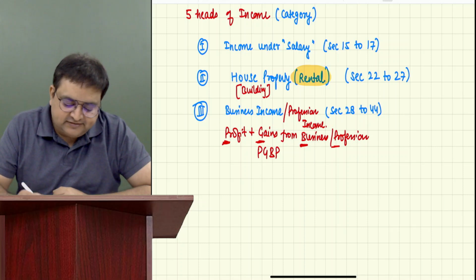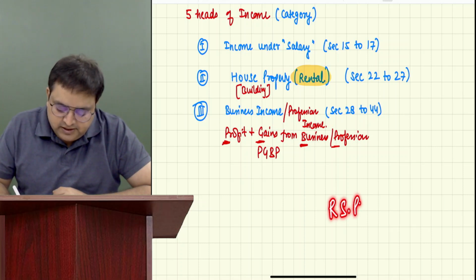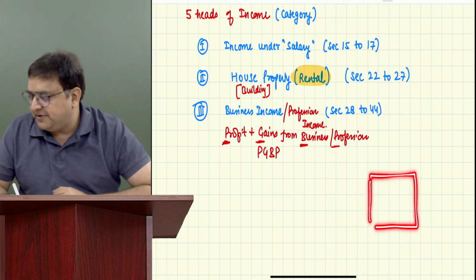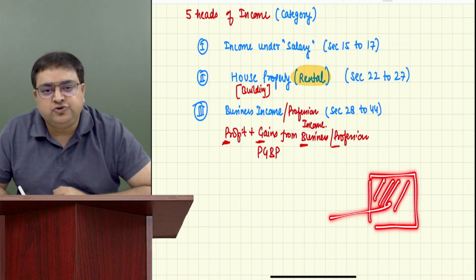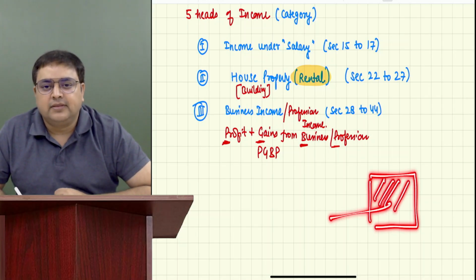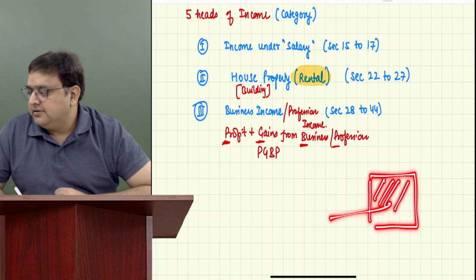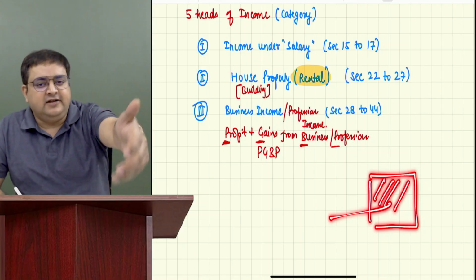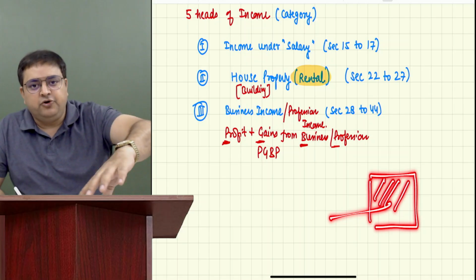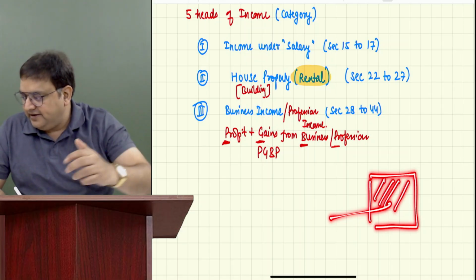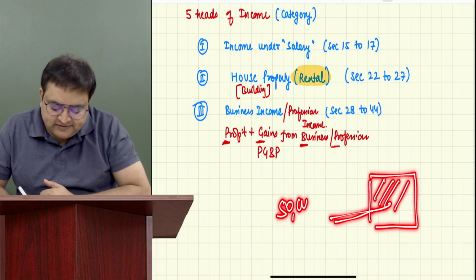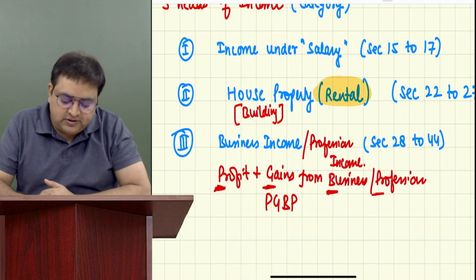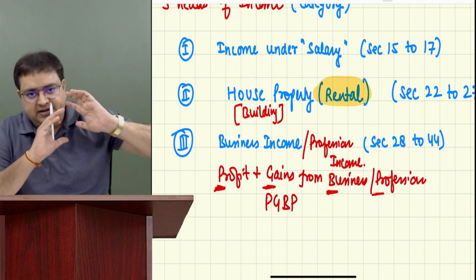Let's say, for example, she has in RS Puram, Coimbatore, a shop. Srinidhi has purchased a shop and she has given this shop on rent. Possible or not? Yes, sir. So she has a shop in the market in RS Puram, Coimbatore, and she has given it on rent. And let's say she is getting a rent of 50,000 rupees into 12, 6 lakh rupees in a year. What type of income is it? House property. So although the name is house property, don't think that it is only a house.